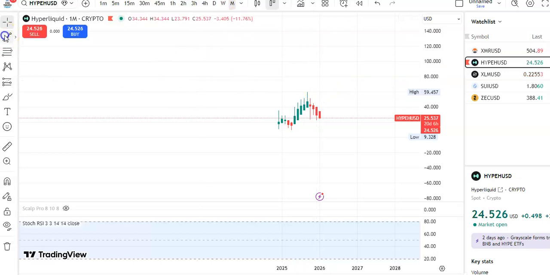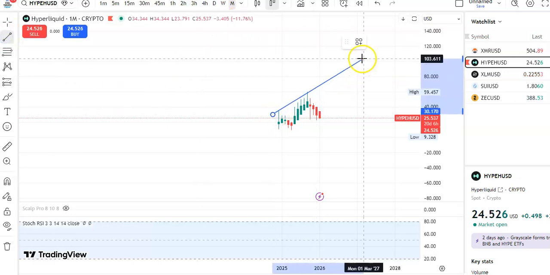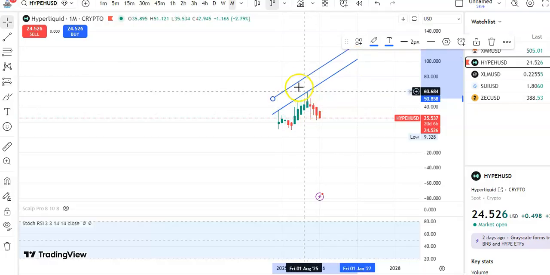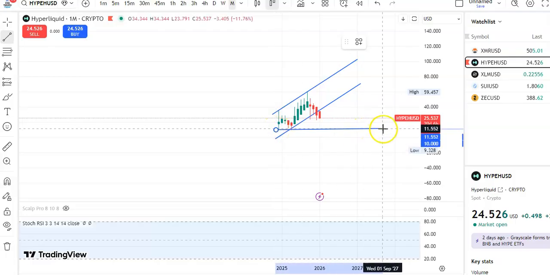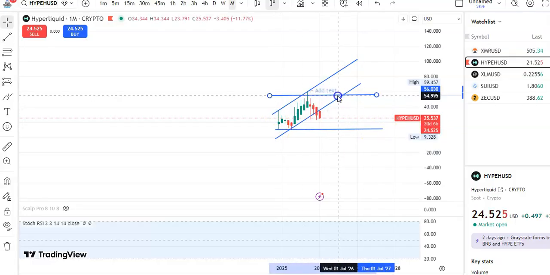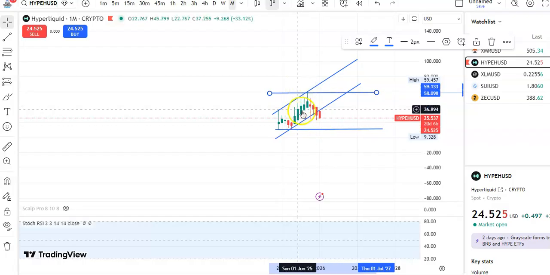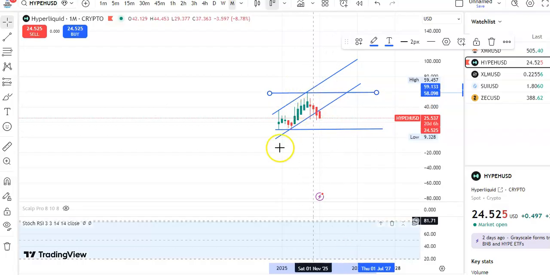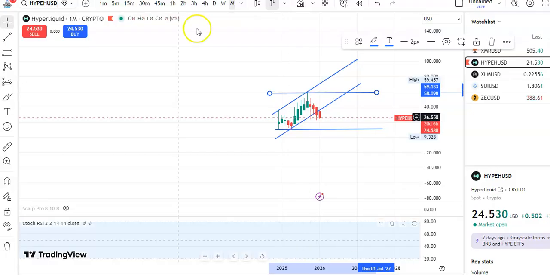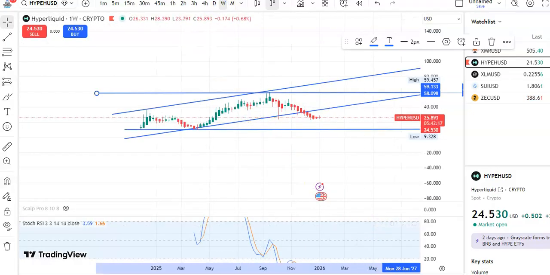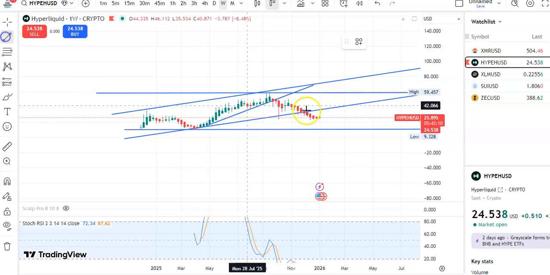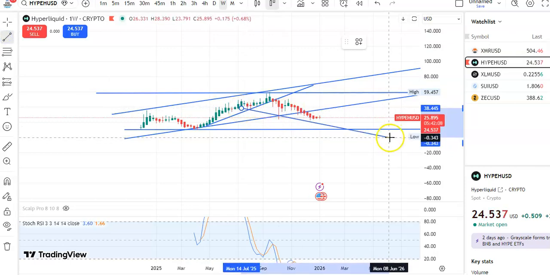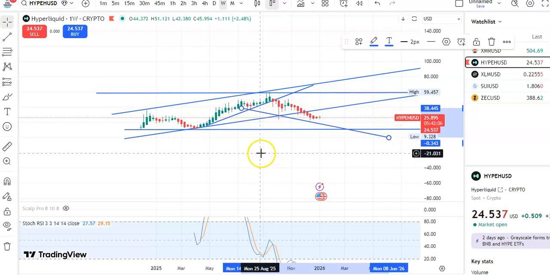So you can see I'm in the monthly chart. Let us draw the trend line. You can see this is a resistance trend line and this is the support, and there is a support level over here and a resistance level over here, and after this breakout you can see candles are falling. If you go to the weekly chart, you can see candles are falling continuously. Previously candles were moving in an upward direction, and then a breakout happened, then candles started falling. So this is support and this is the resistance.